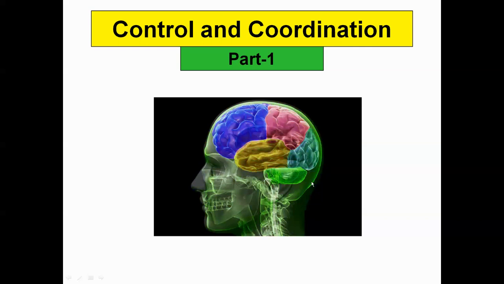Good morning, students. We are going to start a new chapter of NCERT, that is chapter 7, Control and Coordination. Students, this chapter is really very important from the examination point of view. So go through each and every slide very carefully and pen down important keywords and points. Let's begin.